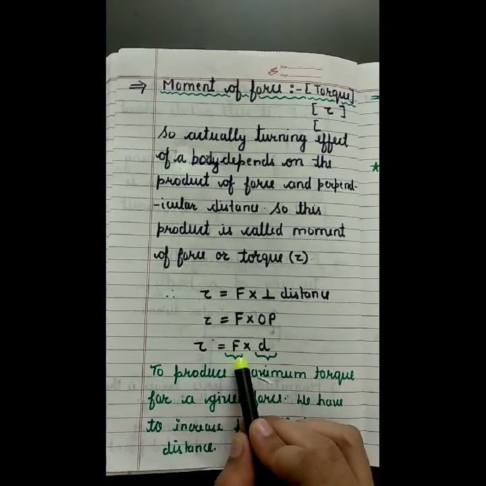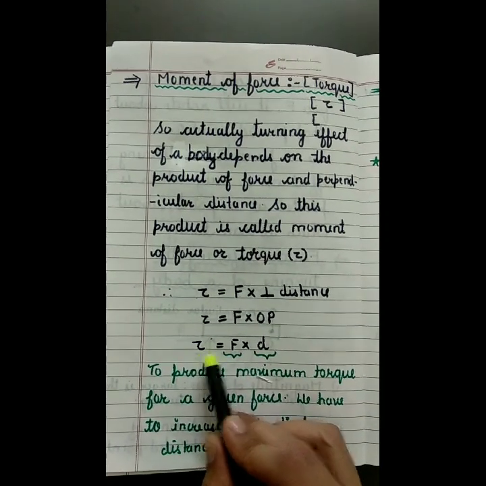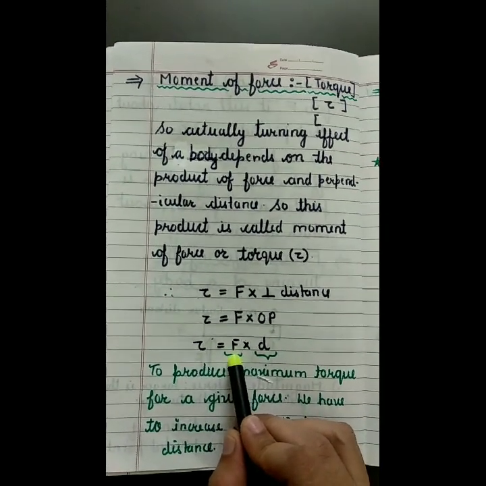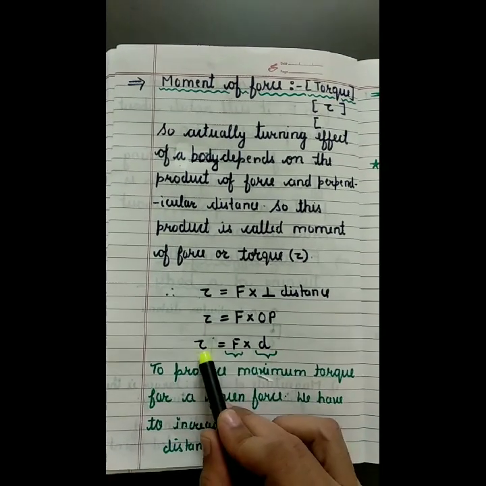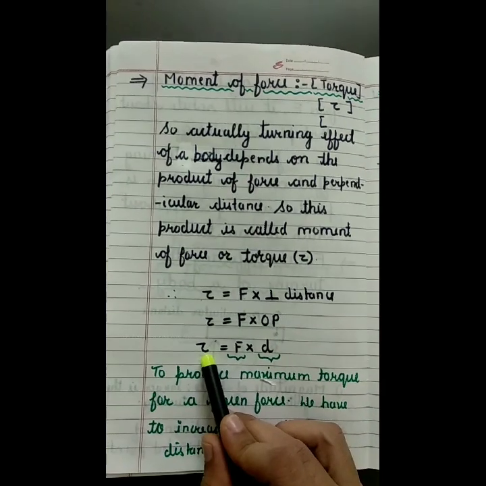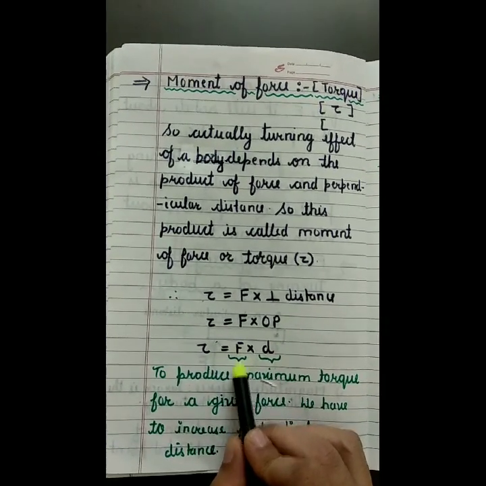So if we want to maximize this value of torque or moment of force, what can we do? For a given value of force, we can increase the perpendicular distance in order to increase the moment of force for a given force, right?